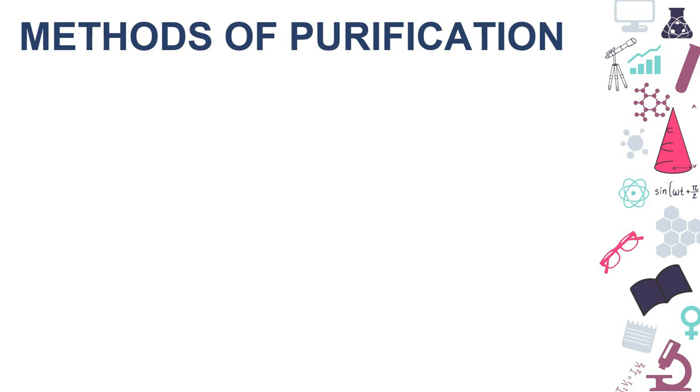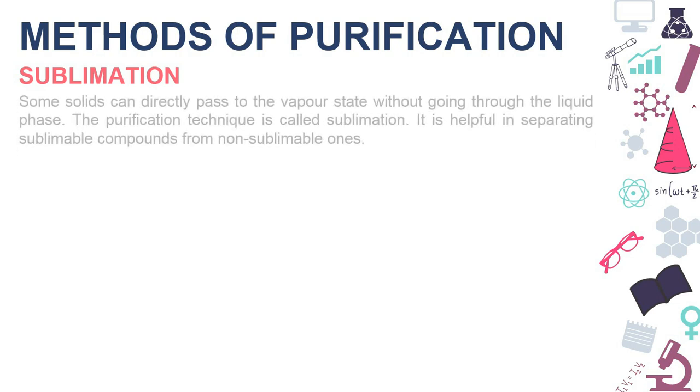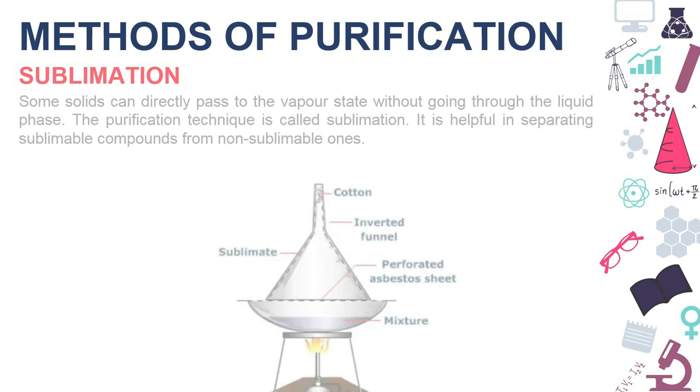Next method we have is sublimation. In sublimation, some solids can directly pass to the vapor state without going through the liquid state. This method of purification is called sublimation. It is helpful in separating sublimable compounds from non-sublimable ones.